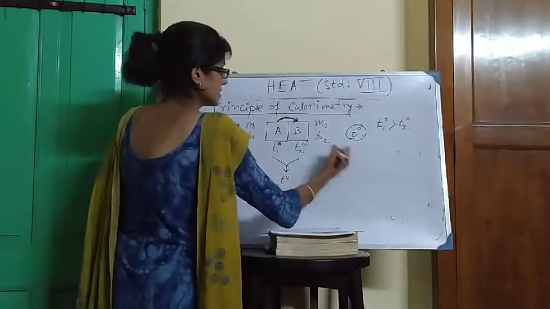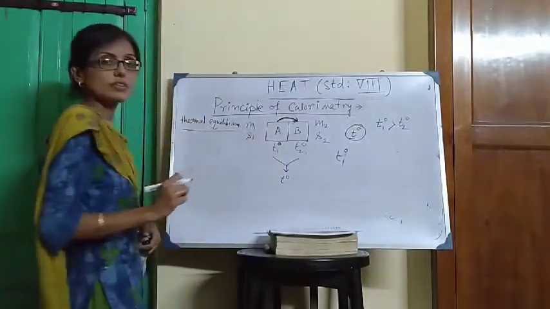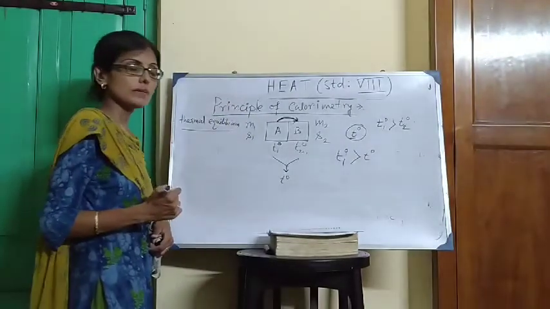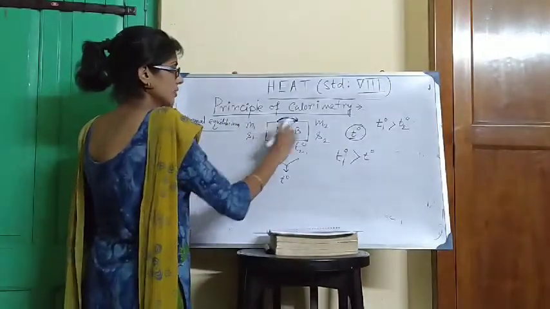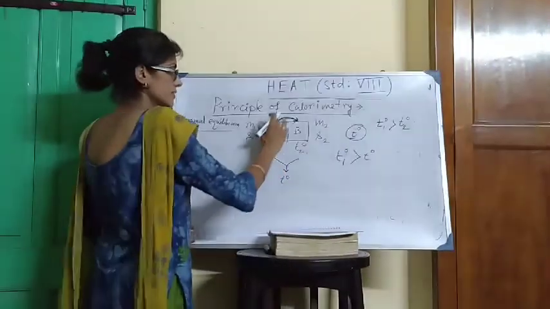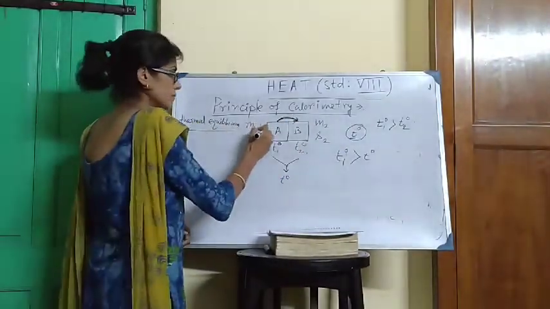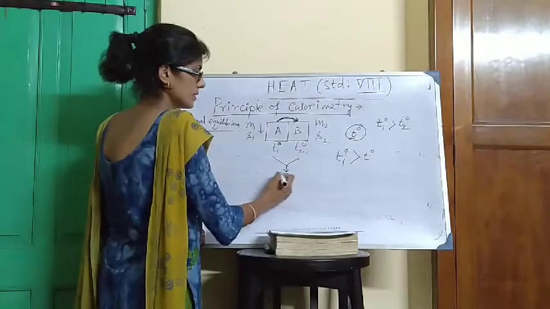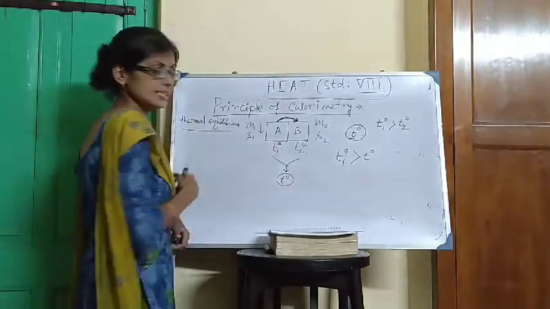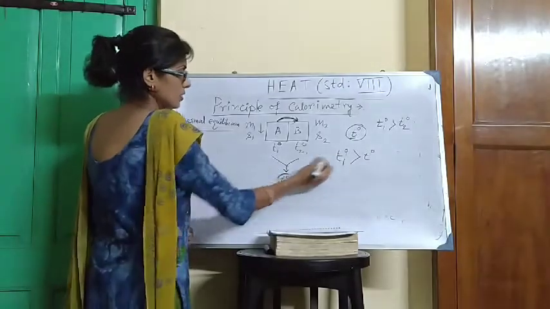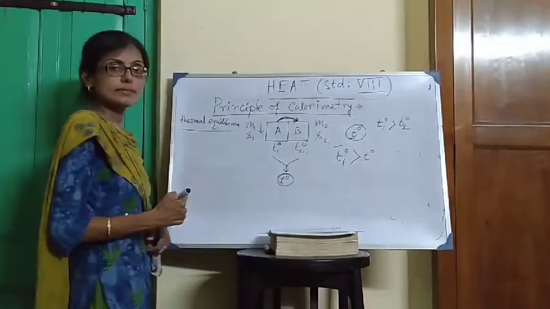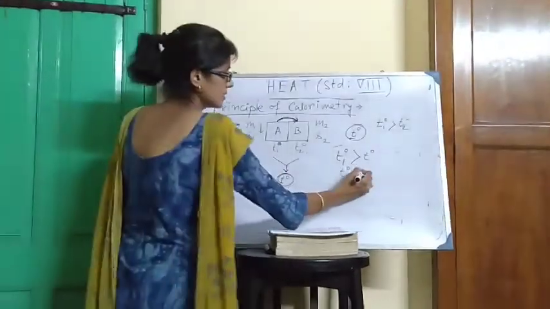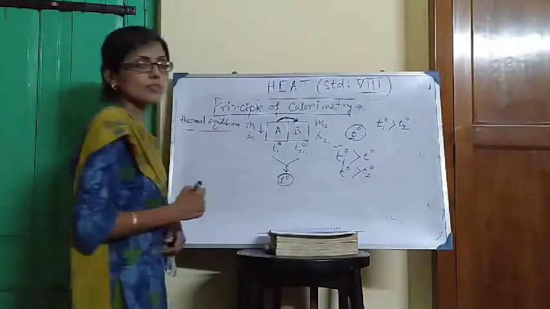So we can write that T1 degree, the temperature of the hotter body, is greater than the equilibrium temperature T degree. Why? Because initially T1 degree is greater than T2 degree. Heat is transferred from hotter body to colder body, so the temperature of the hotter body is decreasing. After some time the temperature is attained at T degree. So definitely T1 degree is greater than T degree. Clear?